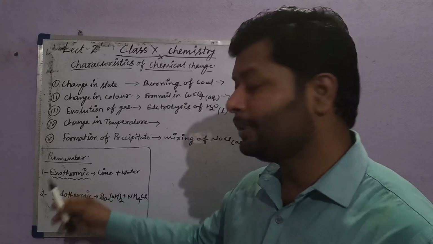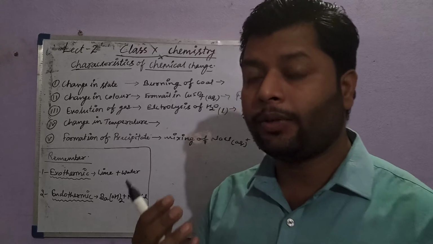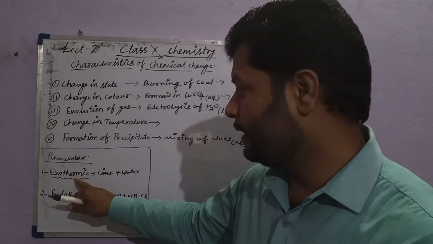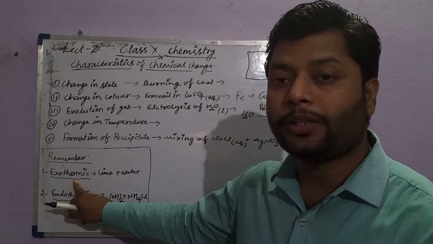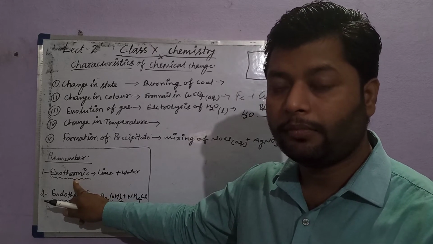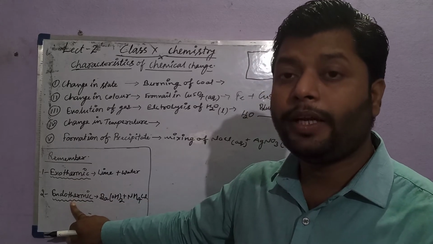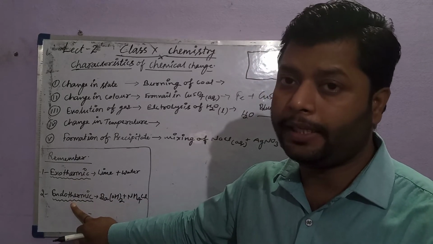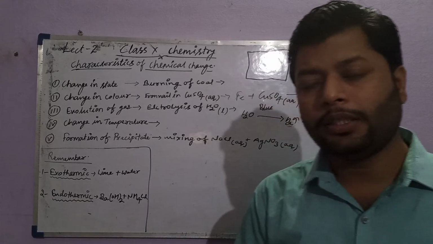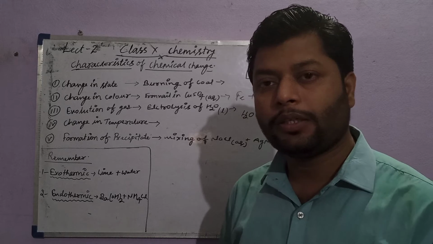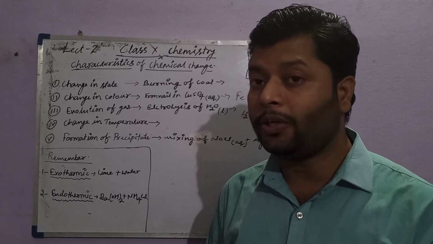So when heat is given out, or evolved, it is called exothermic, released out. Endothermic means when heat is absorbed by the reaction. So when heat is absorbed in a reaction, the reaction is said to be endothermic.